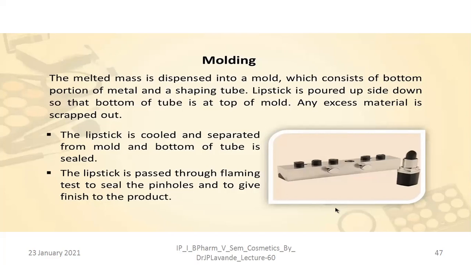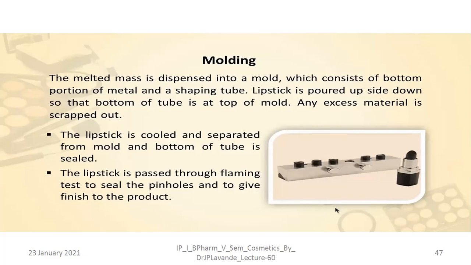It is then subjected to freezing temperature so that the lipstick can take up the shape of the mold. Then the screws are removed or unscrewed, the two equal halves are taken out, and properly shaped lipsticks are obtained.